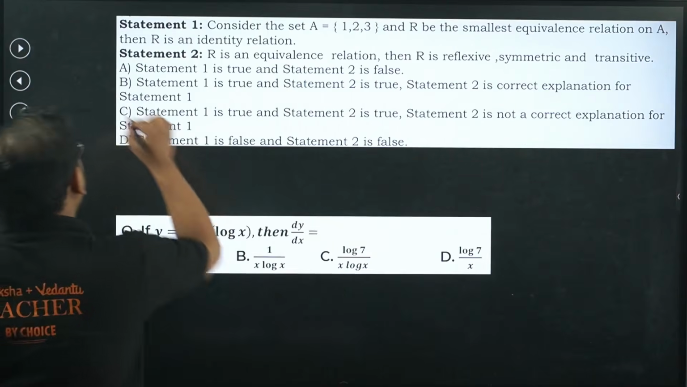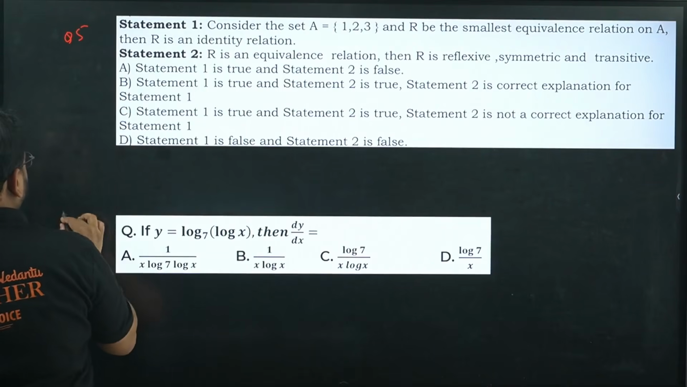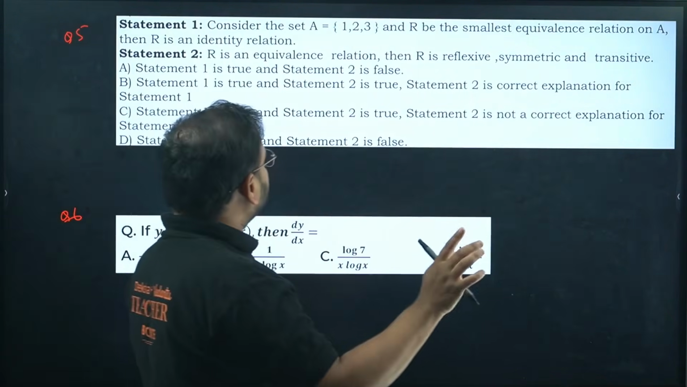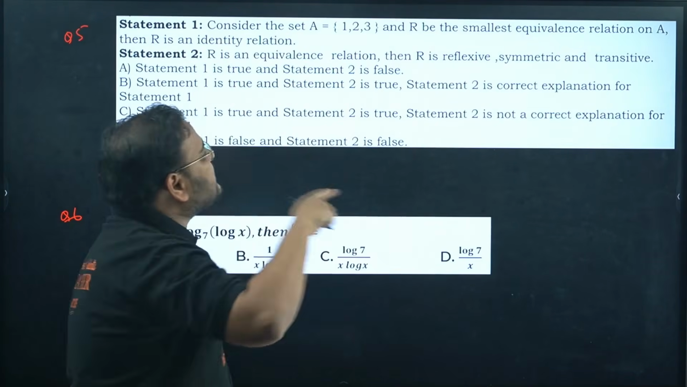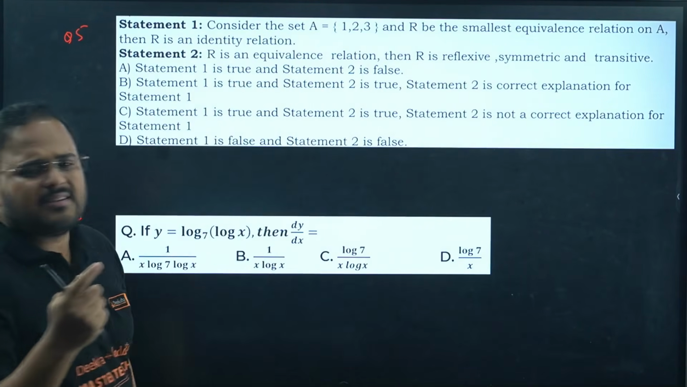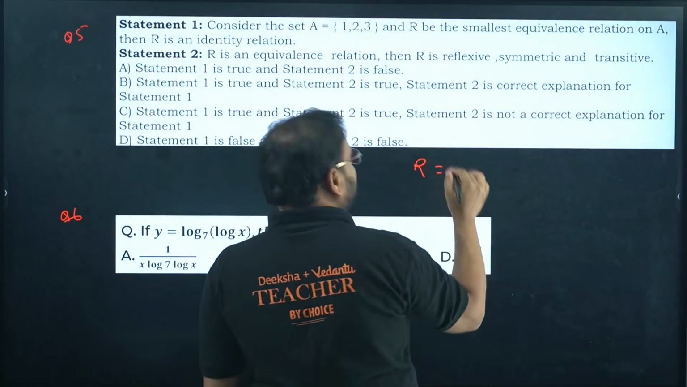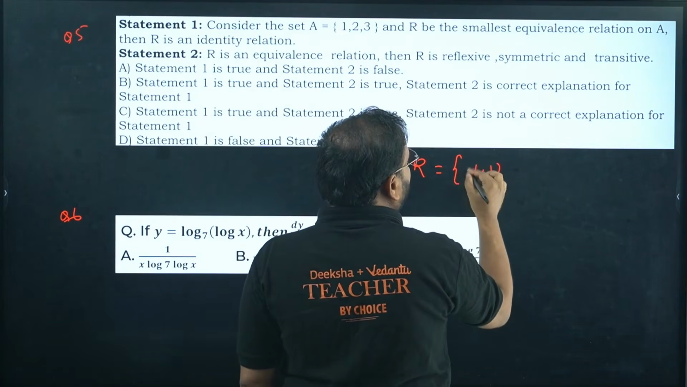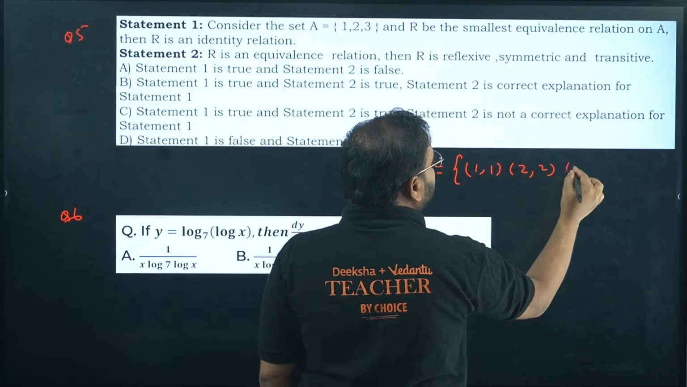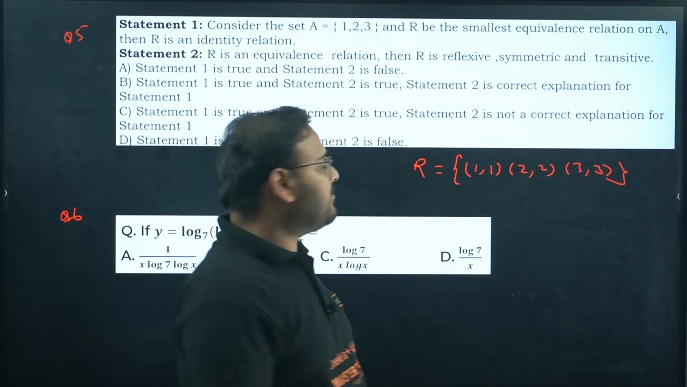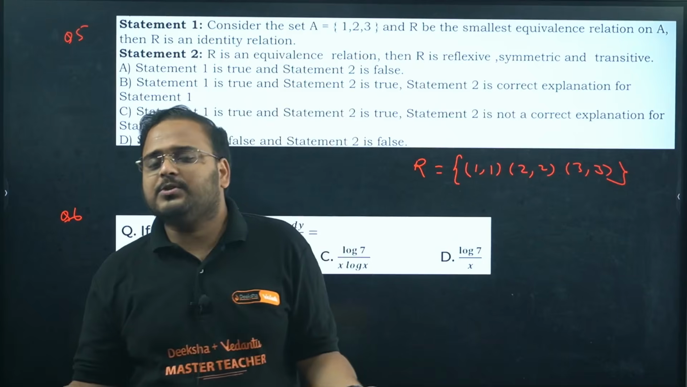Question number 5 and question number 6. Statement 1: consider the set A = {1, 2, 3} and R the smallest equivalence relation. What will that relation be? The smallest equivalence relation is simple: {(1,1), (2,2), (3,3)}. This is a relation because it is reflexive, also symmetric, and there is no objection on transitivity.